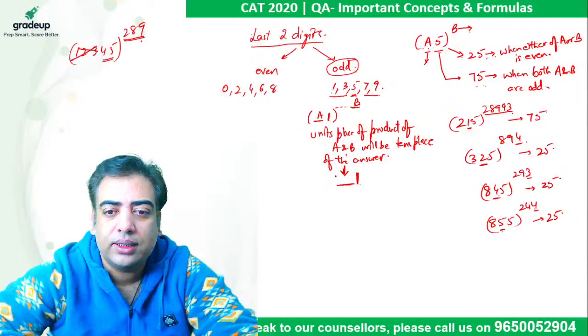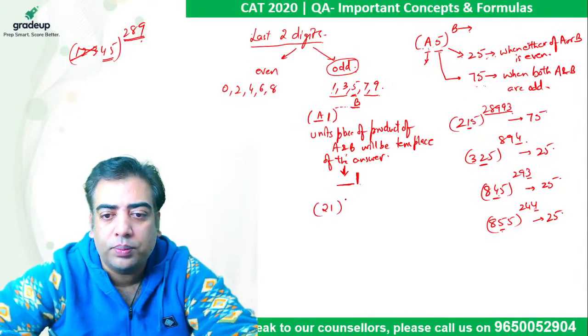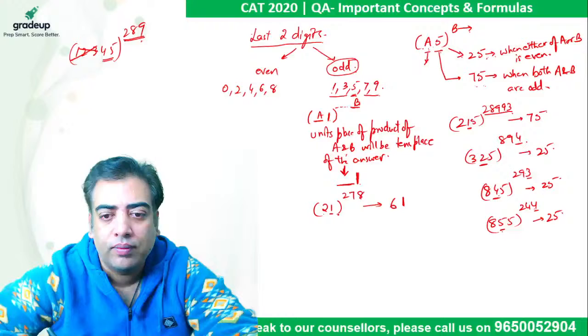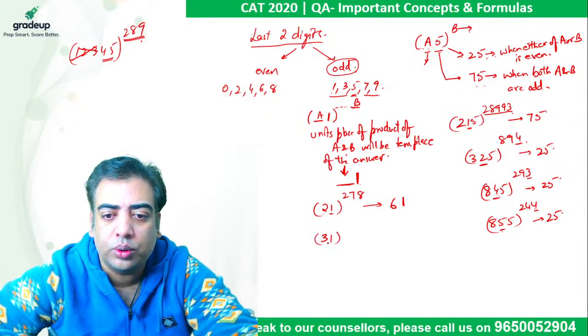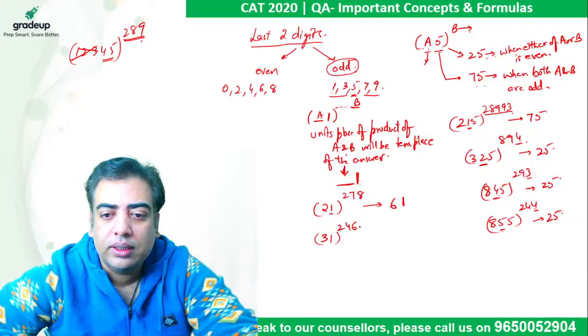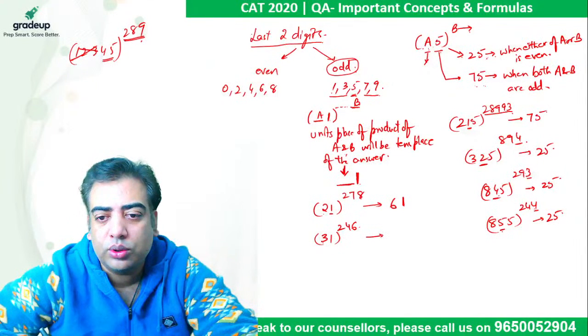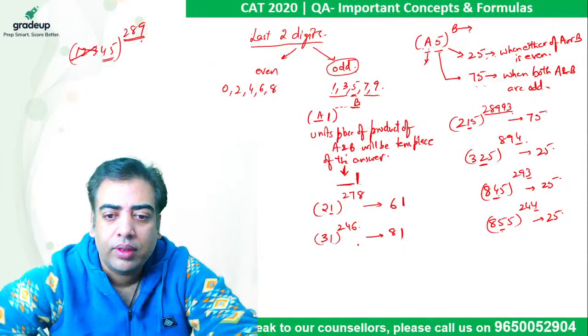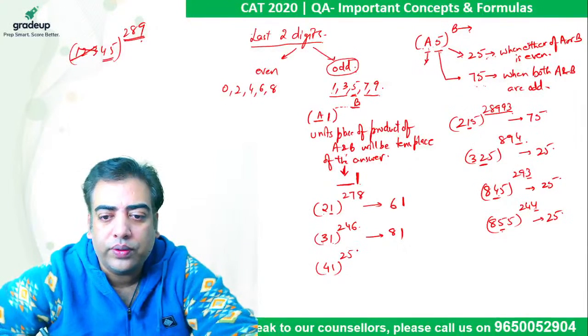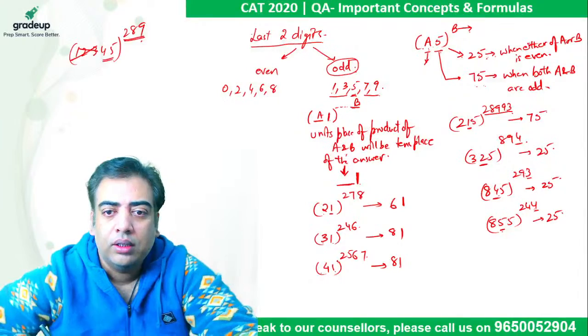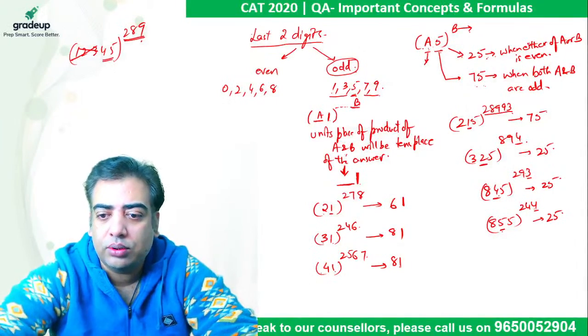So let's take an example. If we come across 21 raised to power 278, the 1 will come as it is. 2 into 8 is 16, so the last two digits come out to be 61. If it is 31 raised to power 246, 6 3s are 18, so 8 will come here followed by this 1. If it is 41 raised to power 2567, 7 4s are 28, 8 will come followed by this 1. Guys, please check it out. I hope it is clear to each and every student.